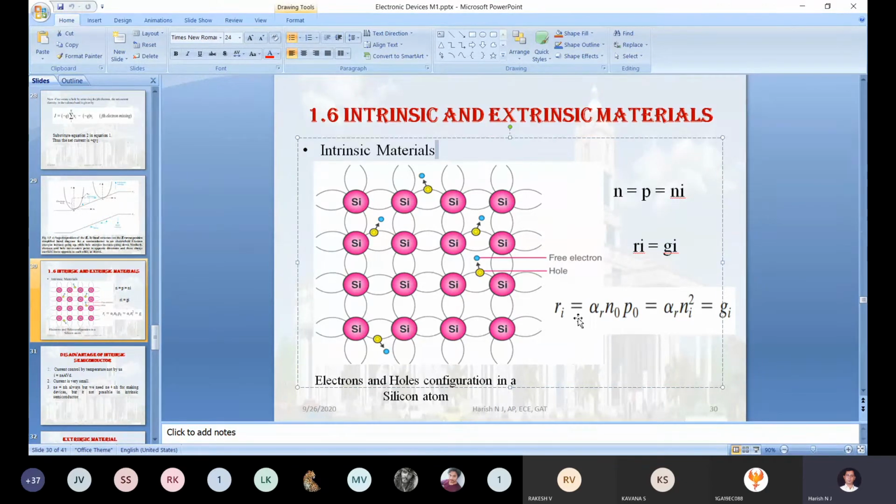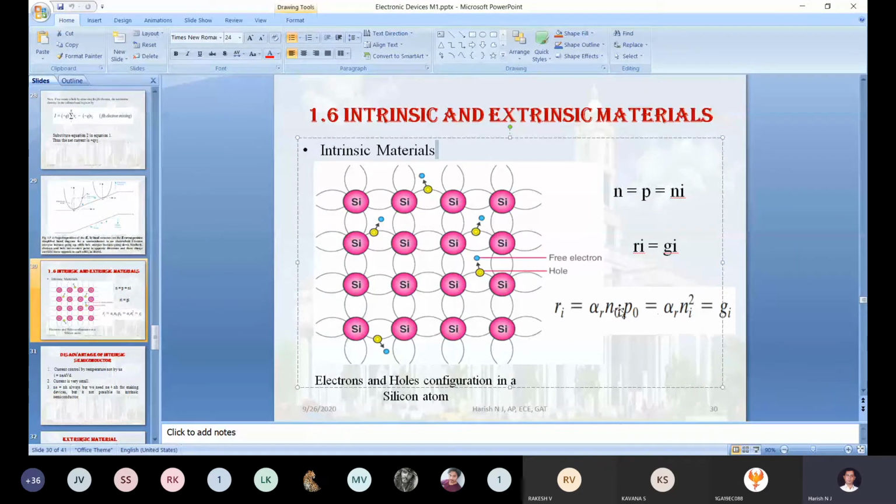For example, Gi of T, where Gi stands for the generation of electrons, increases as the temperature is raised, and a new carrier concentration Ni is established such that the higher recombination rate Ri of T just balances the generation.